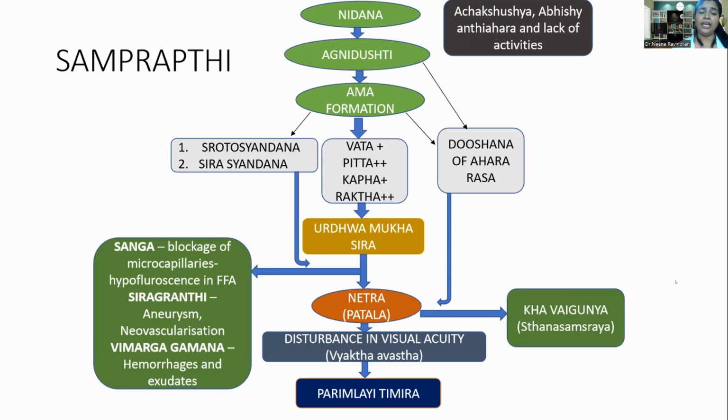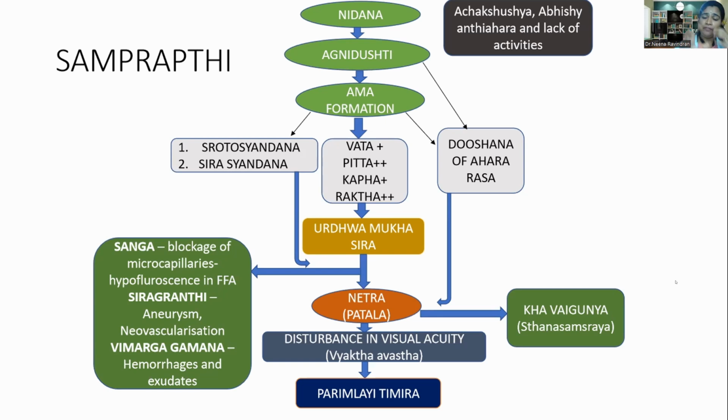If somebody has an unwholesome diet and regimen, there will be impairment in digestive fire. So there will be ama formation, and the srotas, that is the channels, will get blocked. If it is blocked, it is known as Sanga. So blockage of microcapillaries, hyperfluorescence in the FFA, can be seen. Sira Granthi can be correlated with aneurysm and neovascularization, and Vimarga gamana can be seen as hemorrhages and exudates.